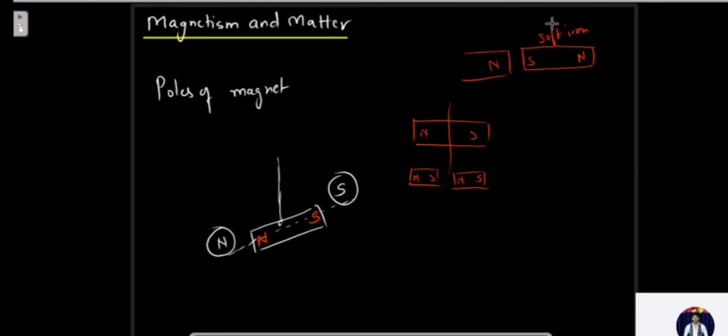So as a result, the magnet attracts this iron bar. These are north and south poles, unlike poles, so the soft iron will be attracted towards the strong magnet which you have kept. So this is the phenomenon which is called magnetic induction.